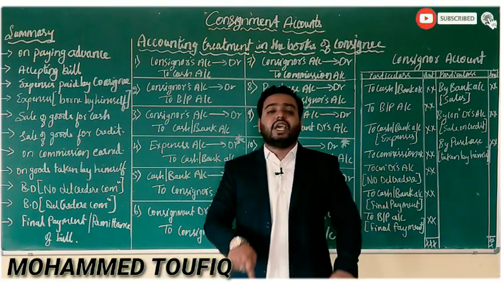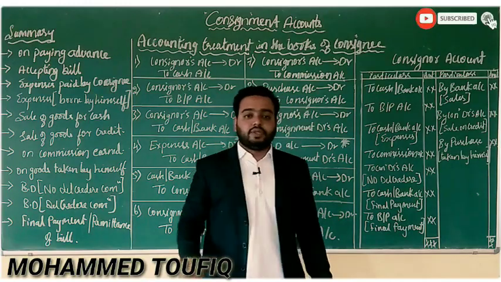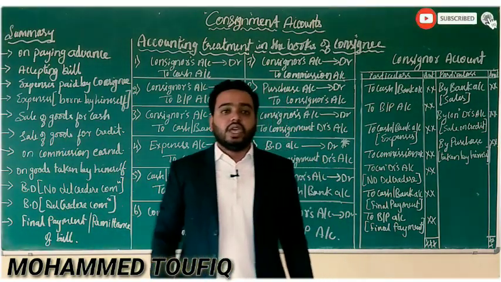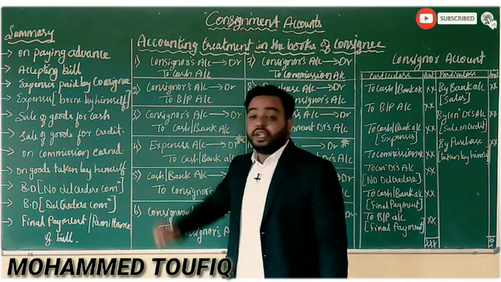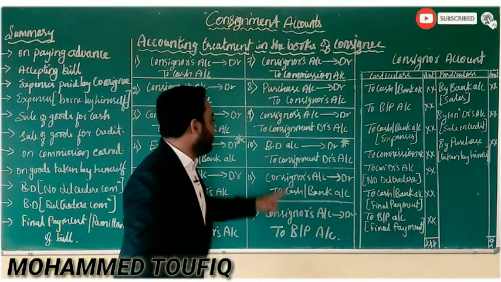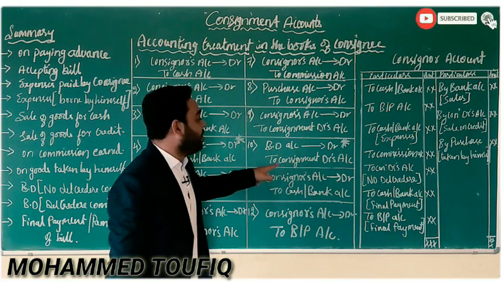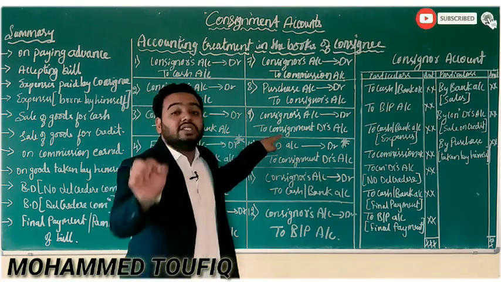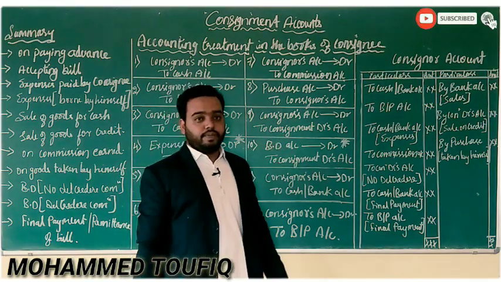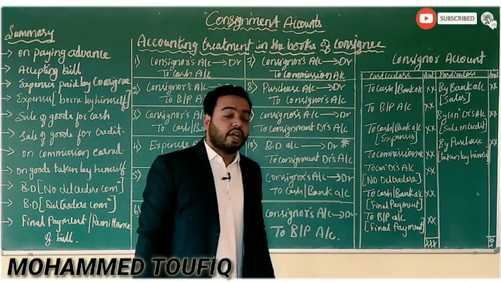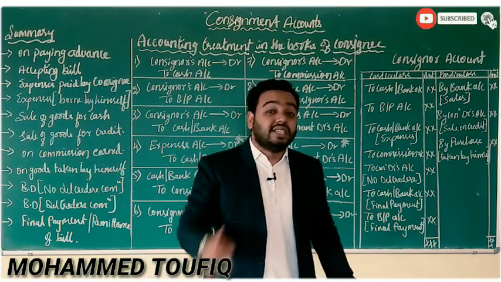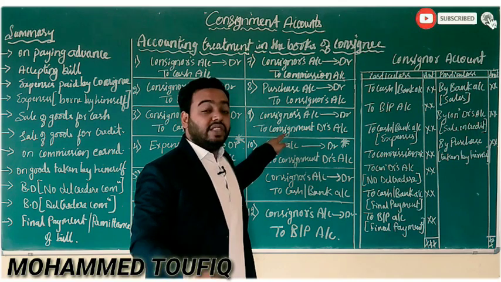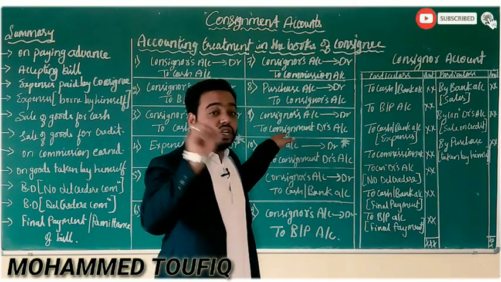Now, in this process of sale of goods, there is a bad debt, and in the agreement there is no del credere commission. Then the general entry will be consignor's account debit to consignment debtors account. This is when there is bad debts and no del credere commission.